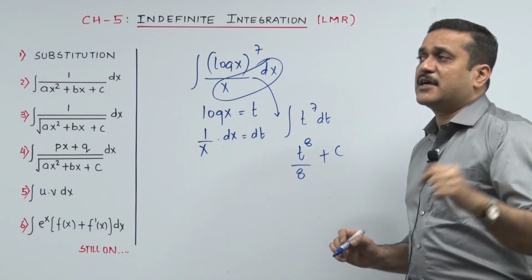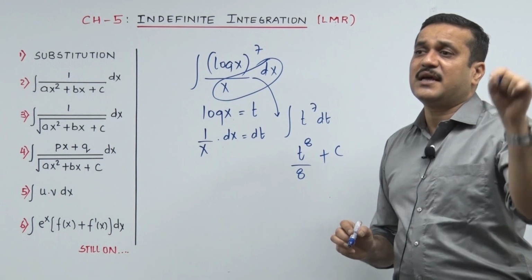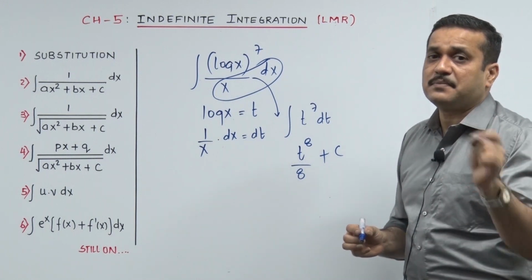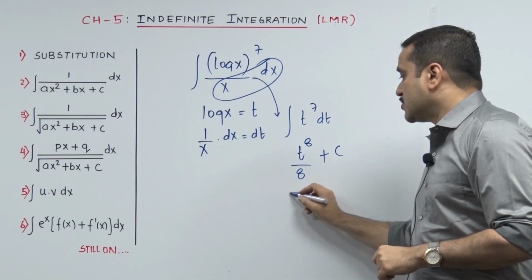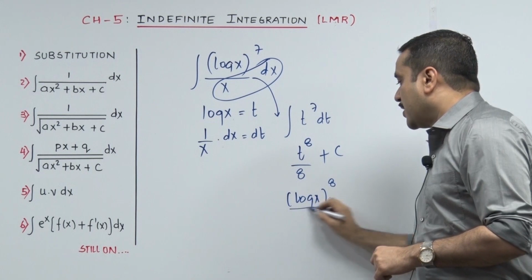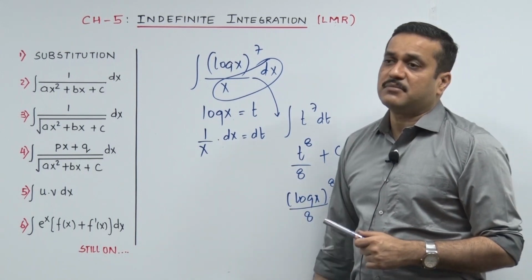And please do not forget, out of excitement the student was able to solve the sum, he normally happens to forget the last step: resubstitute. So t needs to be resubstituted back as log x raised to 8 upon 8 plus c. Now you may be thinking, how can we figure out which part of the sum becomes t?